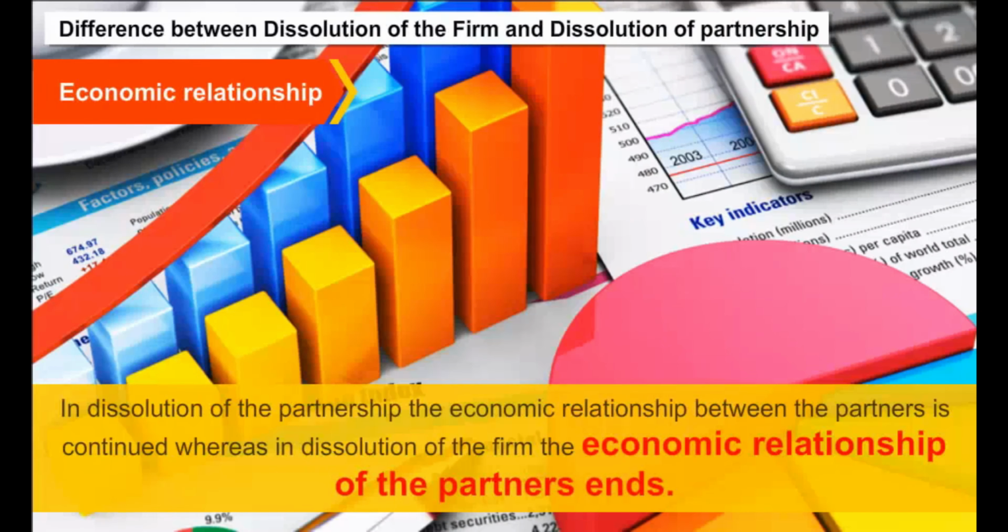Closure of books. Closure of books is not required in dissolution of the partnership as business is not closed, whereas closure of books is required to be done in case of dissolution of the firm. Other dissolution. The dissolution of the partnership may or may not involve the dissolution of the firm, whereas the dissolution of the firm means the end of the partnership.